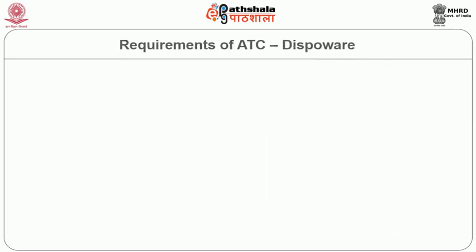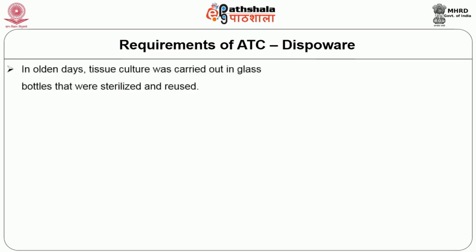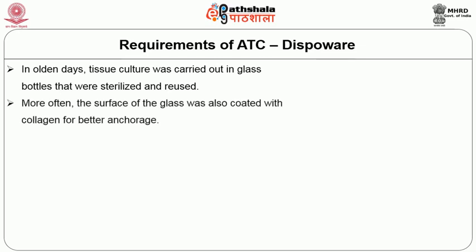Now, let us take up the disposeware or disposable plasticware that are used in ATC. In olden days, tissue culture was carried out in glass bottles that could be washed, sterilized and reused. More often, the surface of these glass bottles was also coated with collagen to aid in better anchorage of the cells.